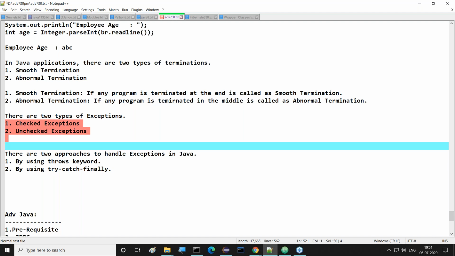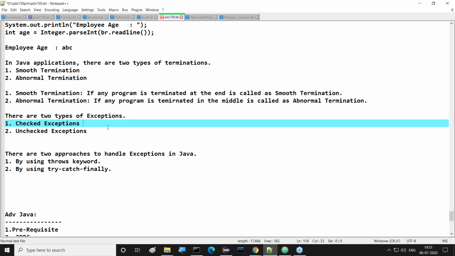The compiler will predict the situation; definitely it will raise an exception when we execute this program. The compiler will guess 100% that in this location an exception will come at runtime. So such types of exceptions are called checked exceptions.